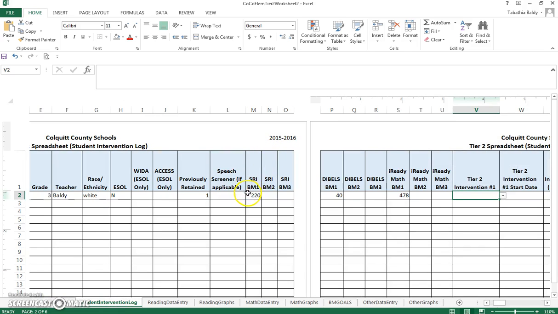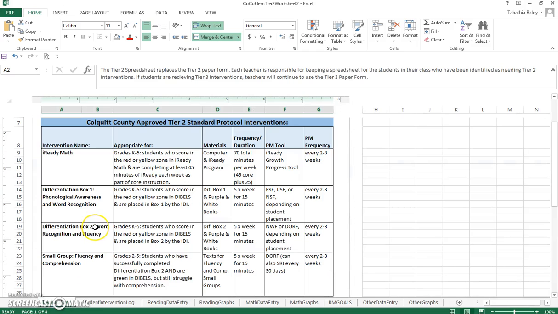Ima's data indicate that she is at risk for reading and in need of a reading intervention, but not a math intervention. In order to select the best reading intervention for Ima, you can go to the Instruction tab and look at the matrix for standard protocol Tier 2 interventions that have been approved by Colquitt County.